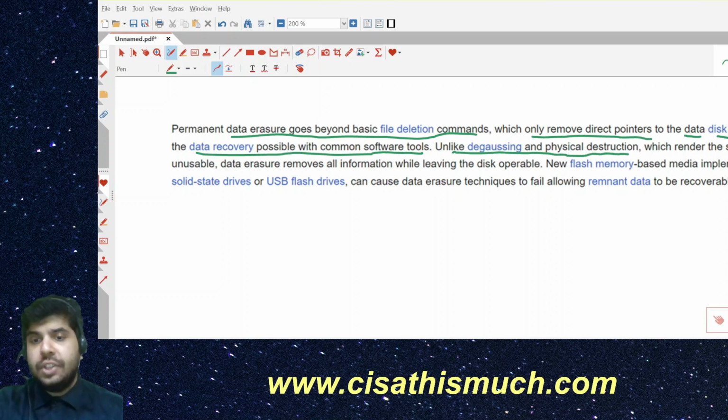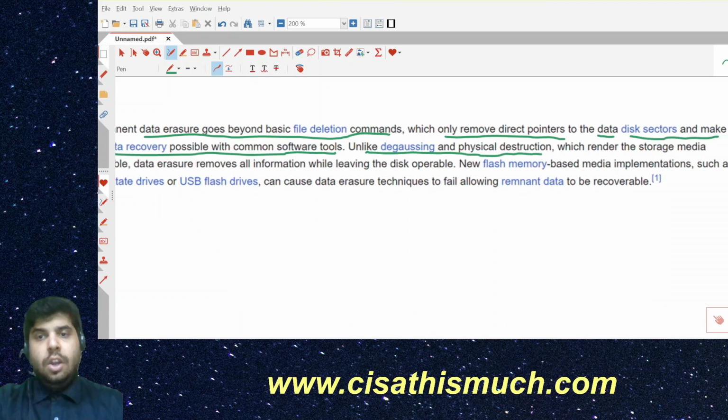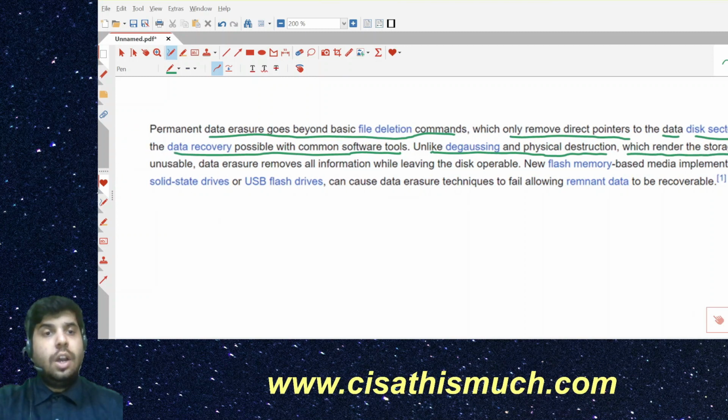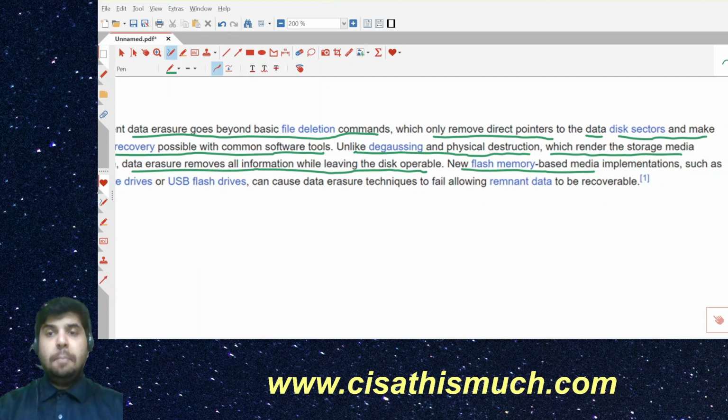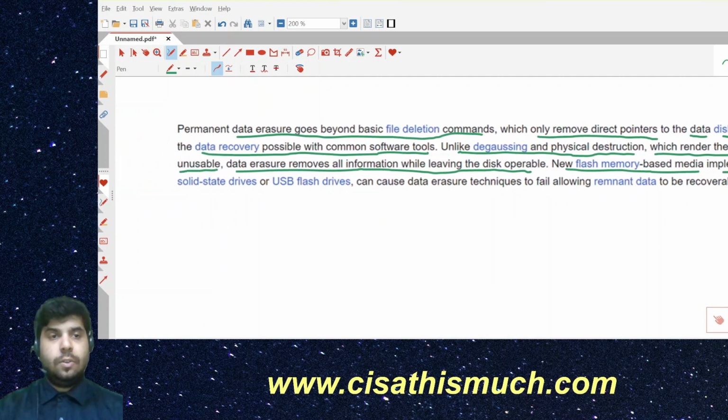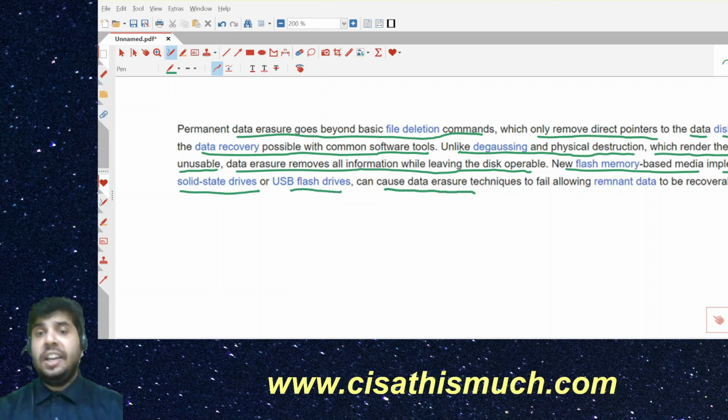Unlike degaussing and physical destruction, which render the storage media unusable, data erasure removes all the information while leaving the disk operable. Newer flash memory based media implementations such as SSD or USB flash drives can cause data erasure techniques to fail.